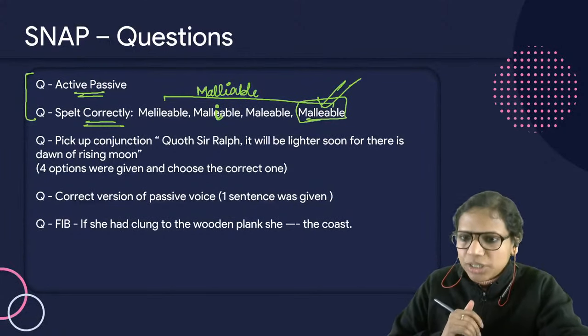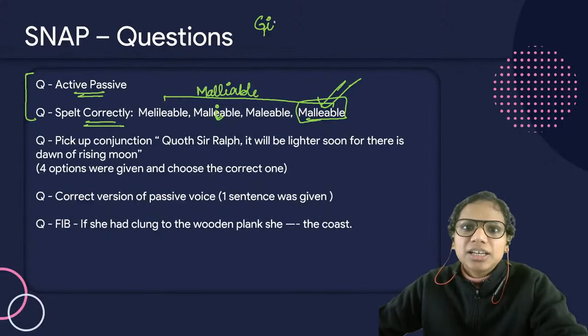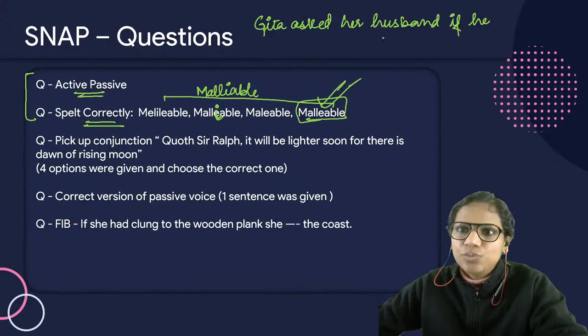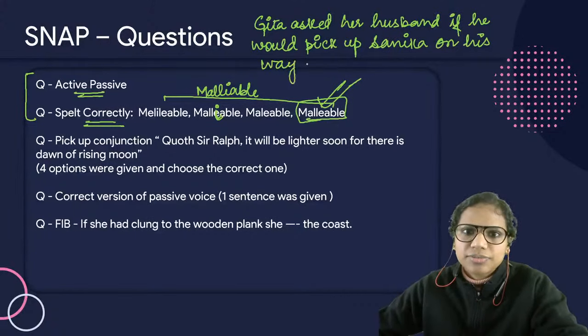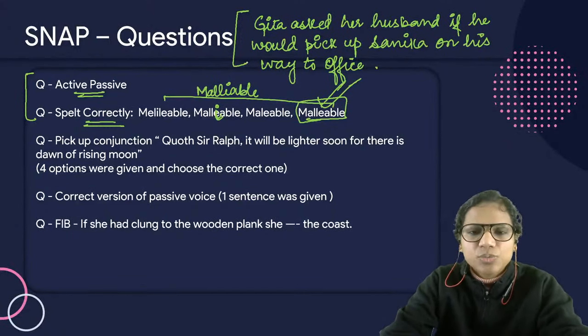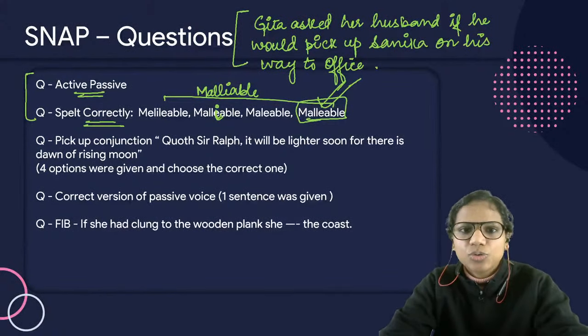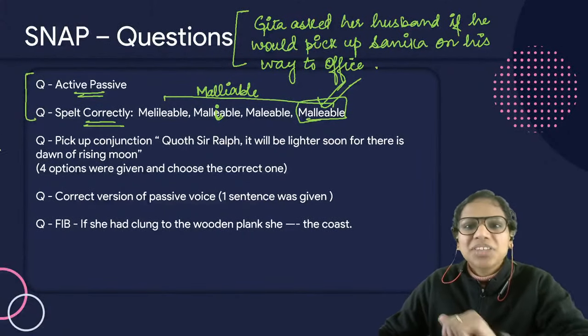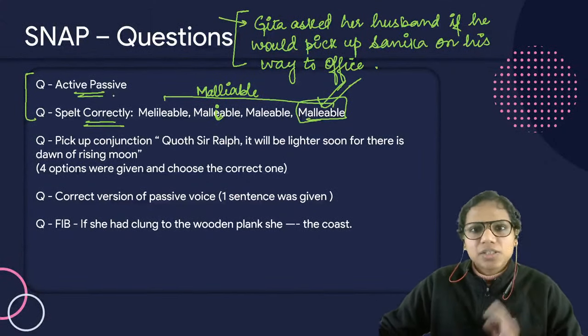That question was direct to indirect speech. So in that case, Geeta asked her husband if he would pick up Sanika on his way to the office. Will you pick up? That's what she asked. So if he would pick up Sanika on his way to office, if it was a direct indirect speech question. I've got inputs from our team, and this is what they gave me. If it was a direct indirect speech question, then this is going to be the answer.